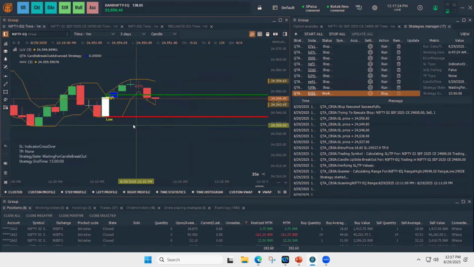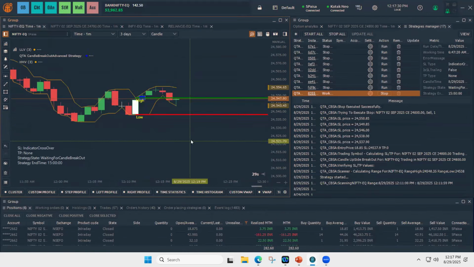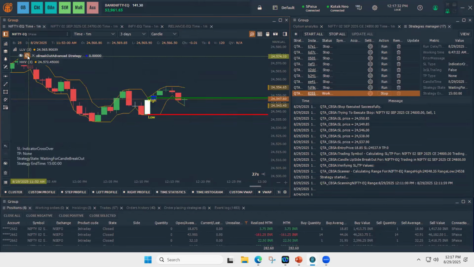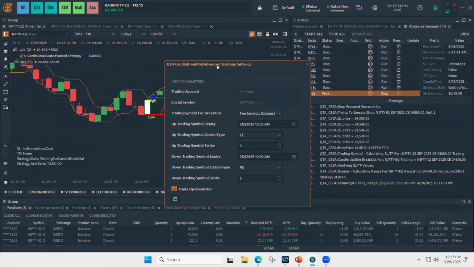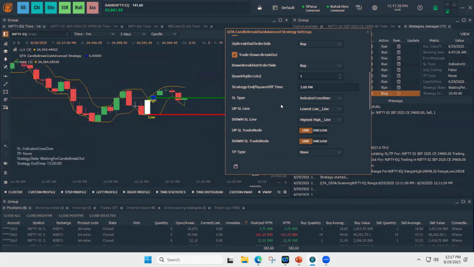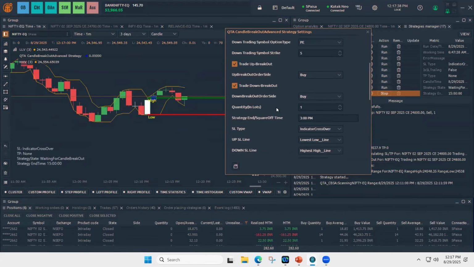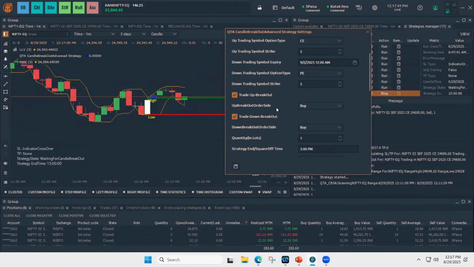In live, I'm just doing this on random candles to showcase. But please ensure that you all understand the strategies, parameters, and executions that we are offering.